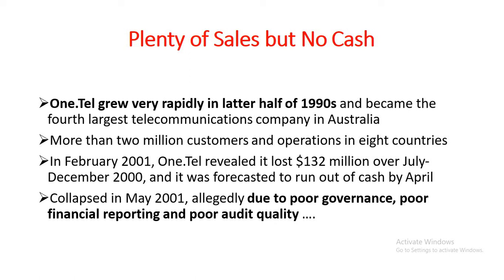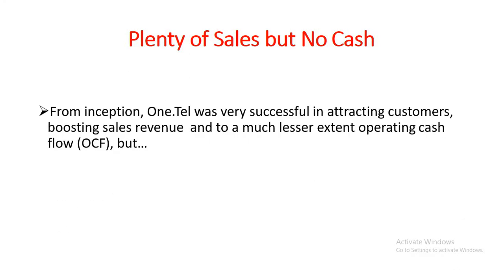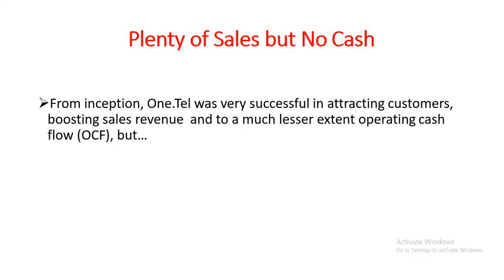And what happened in May 2001, it collapsed because it didn't have much cash to run its operation. OneTel was really successful from the very beginning of its operation in attracting customers, boosting sales revenue, but its problem was with the operating cash flows. It didn't have any operating cash flows to run its business smoothly.